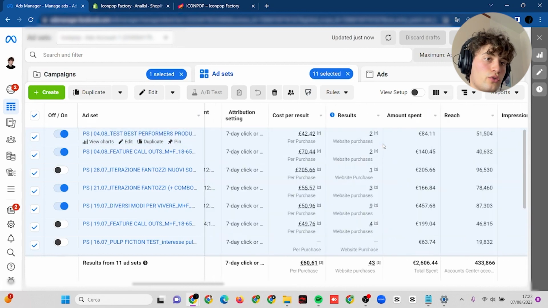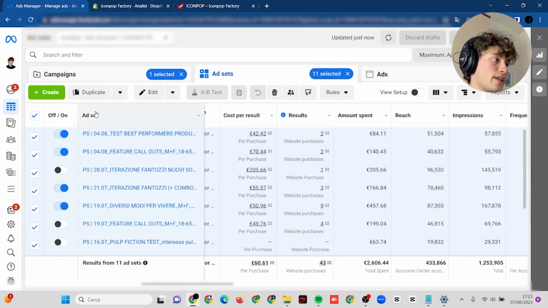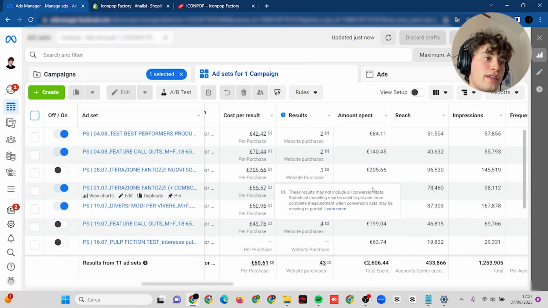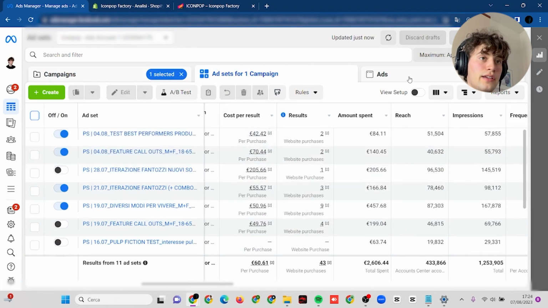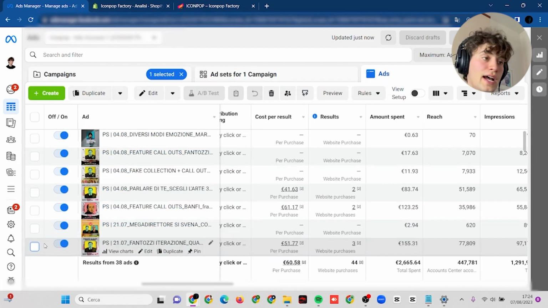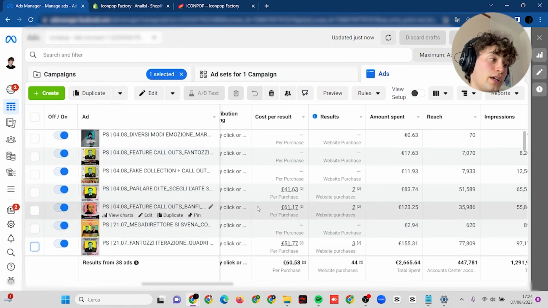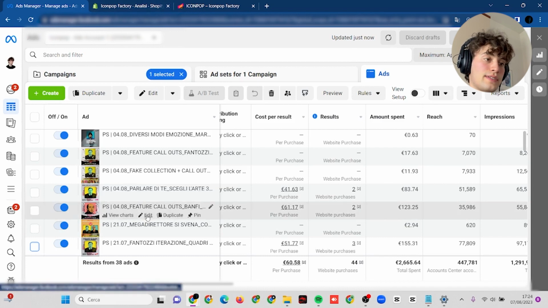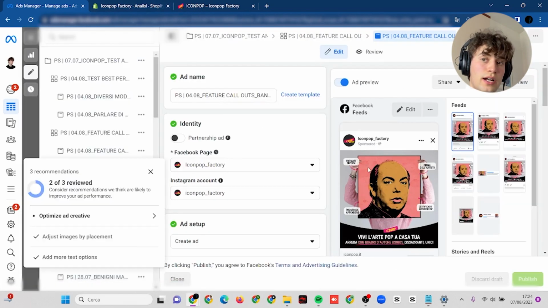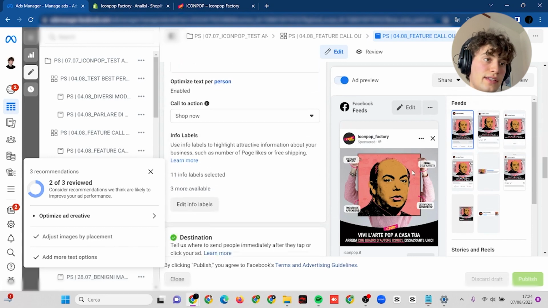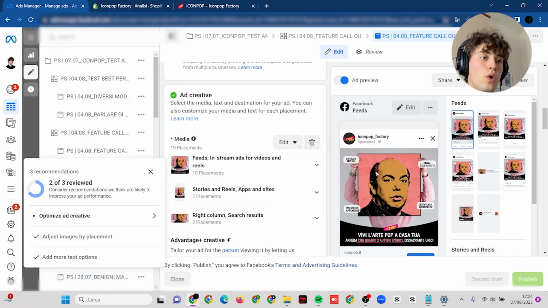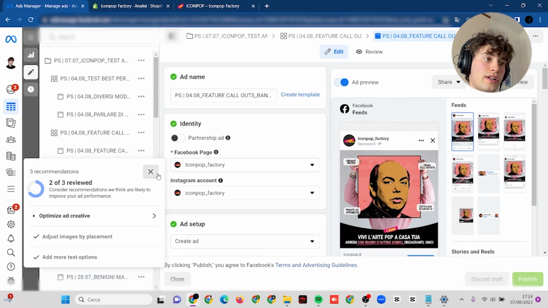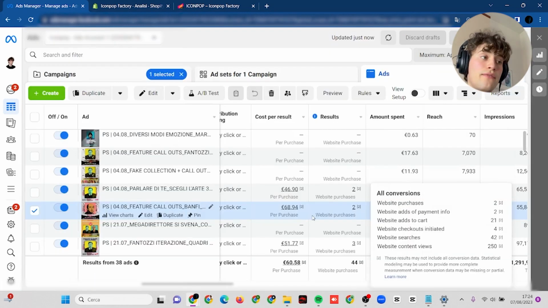And what I also wanted to point out is that as you can see, I always use broad targeting, because the targeting right now is being made by the ad. And how can we make the ad speak to a specific audience? The first thing that I would say is to make good market research. I would never get tired of saying this. Make market research to understand what people are searching, why people are purchasing this or that, what they already have, and what their relationship with your market is.